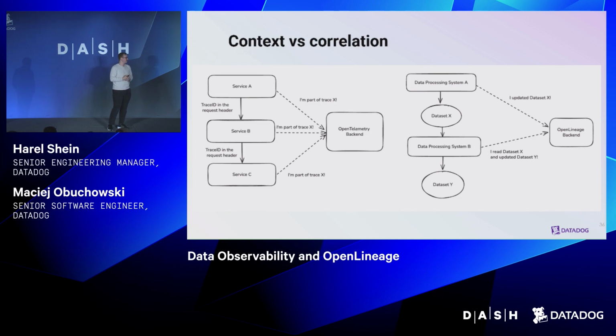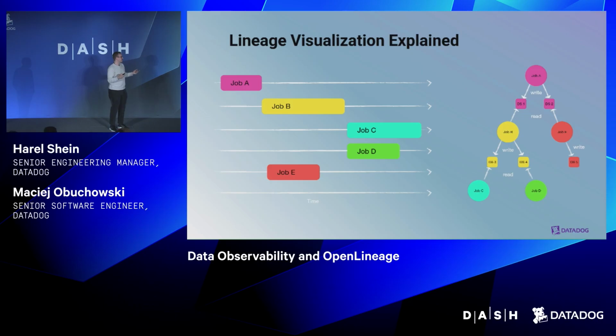And this has some real-world consequences. So let's compare how this looks visually. Lineage is visualized maybe something like this. You can visualize how the jobs look on the time axis, but without something explicit, we won't be able to visualize why they are correlated at all.